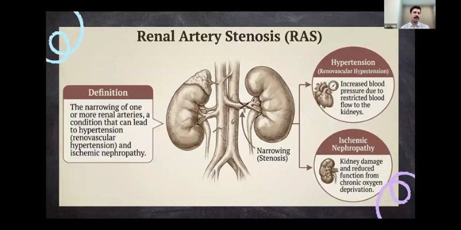So renal artery stenosis means there is narrowing of one or more renal arteries, a condition that can lead to hypertension, which we label as renal vascular hypertension, and ischemic nephropathy. Eventually, when the renal vascular hypertension and the renal artery stenosis persist for long, it will result in kidney damage, which is ischemic nephropathy.